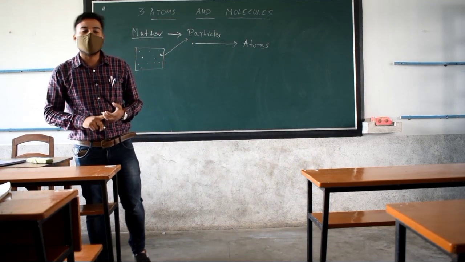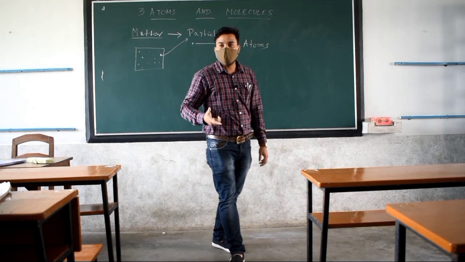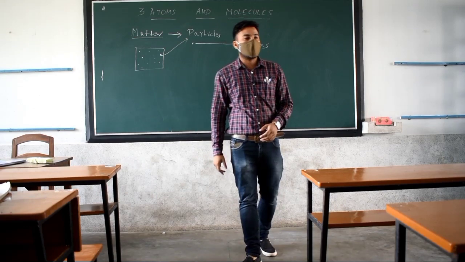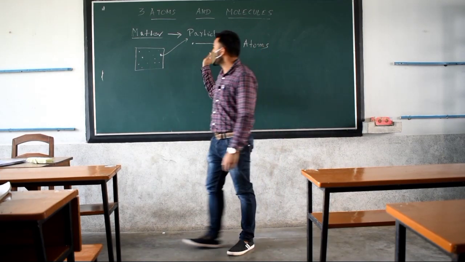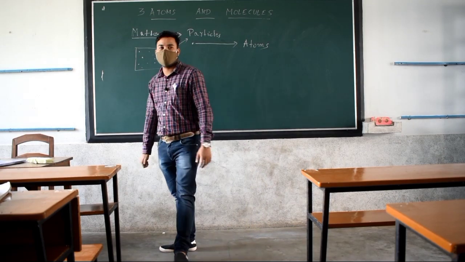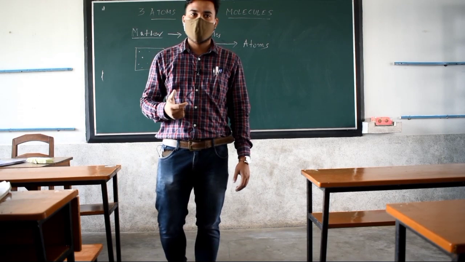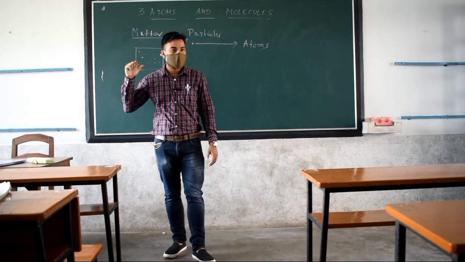Can I say like that? Atom is the smallest entity or smallest particle which is indestructible, which cannot be destroyed further into smaller parts, which is the smallest entity of matter. I can say like that. You are able to understand or not? All of you are understanding?